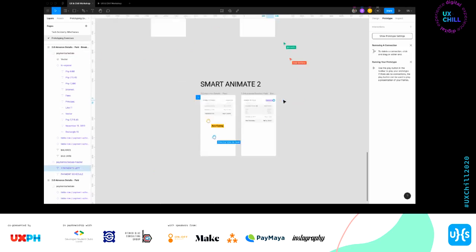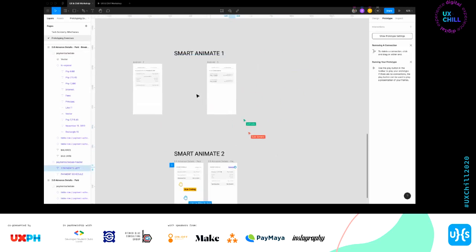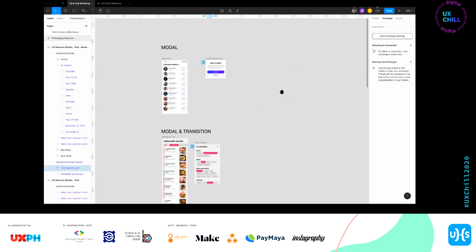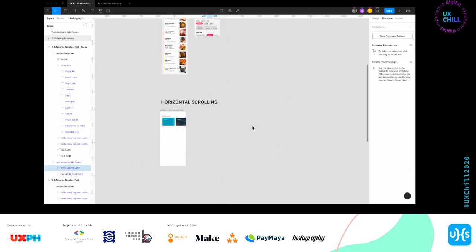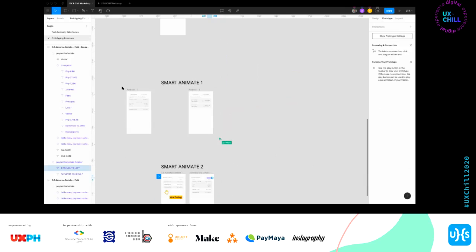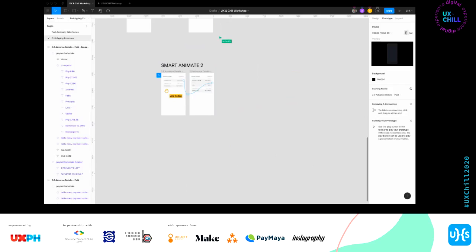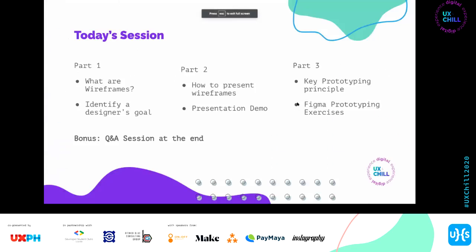That is, I would say probably if na-master niyo Smart Animate and transitions, mag-upgrade yung wireframes niyo. Okay. Okay, sige. So, that's prototyping for you guys. I'll move to the next.